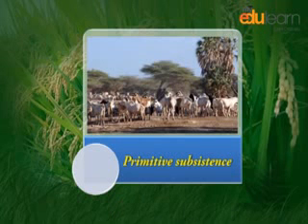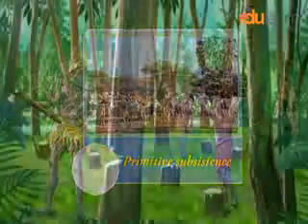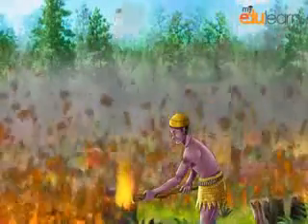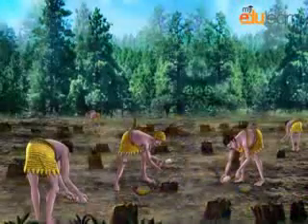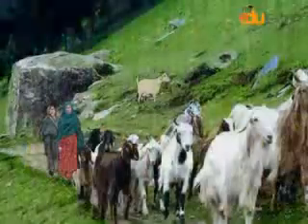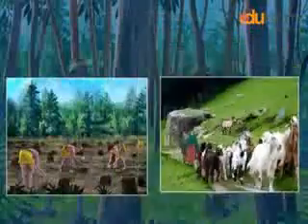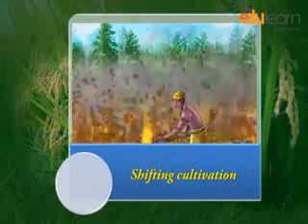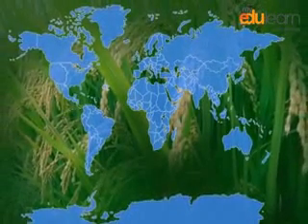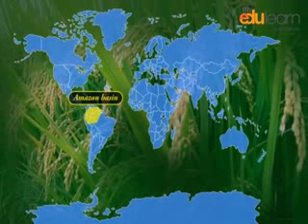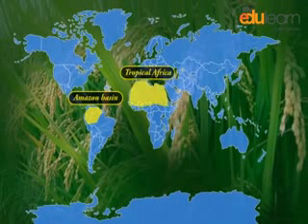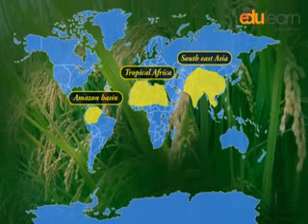Primitive subsistence agriculture. Primitive subsistence agriculture includes shifting cultivation and nomadic herding. Shifting cultivation. Shifting cultivation is practiced in the thickly forested areas of Amazon basin, tropical Africa, parts of Southeast Asia, and Northeast India.